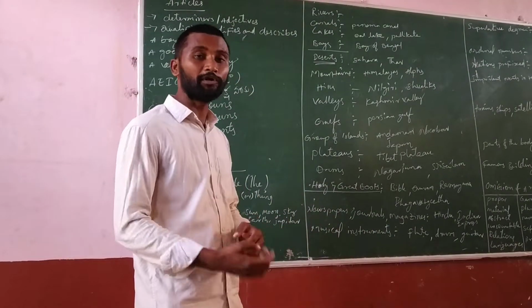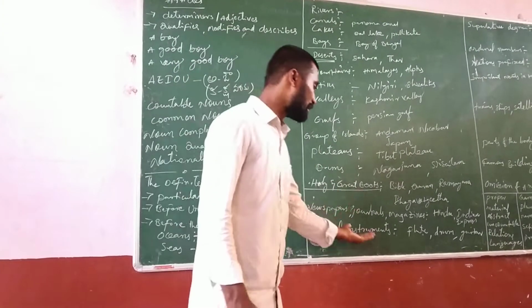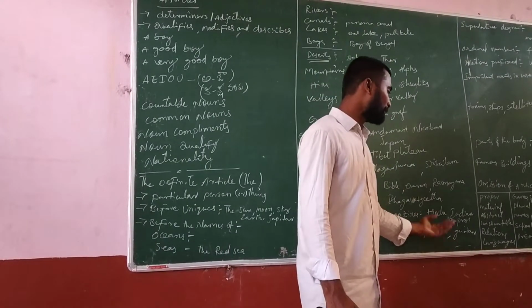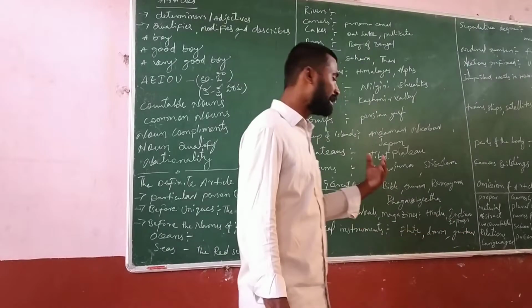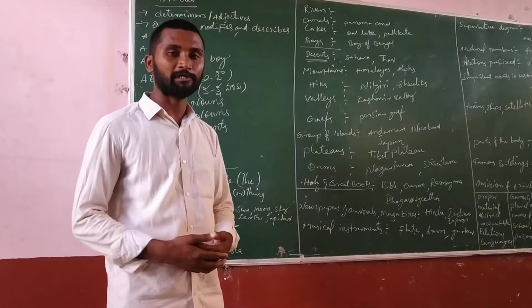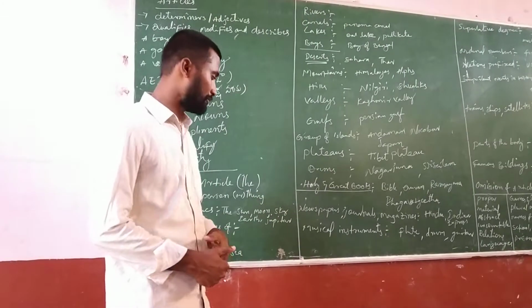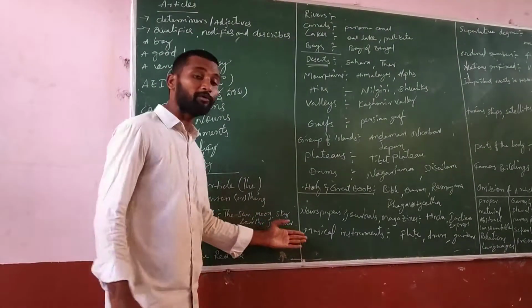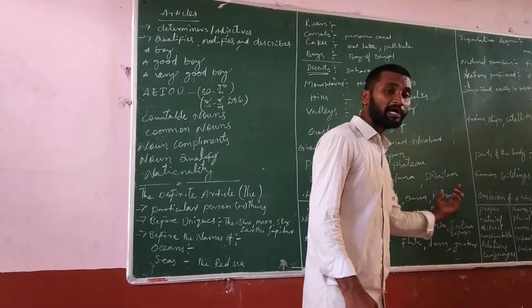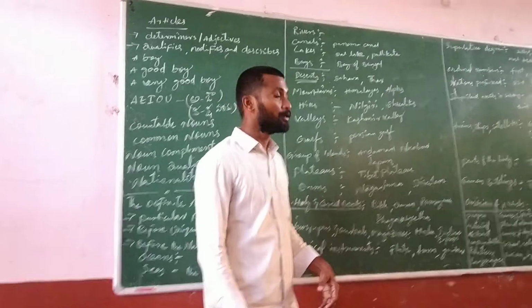And next, before newspapers, before journalists, before magazines. So the Hindu paper, the Indian Express, the Eenadu, the Andhra Jyoti. In this way, before newspapers, before magazines also we can use "the". And next, before musical instruments, the flute, the drum, the guitar, which we use to play music.